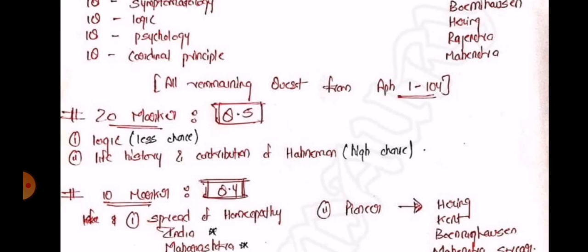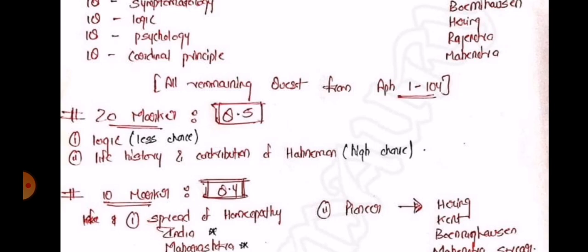आप अच्छी तरीके से लाइफ हिस्ट्री एंड कंट्रीब्यूशन ऑफ हैनेमैन कर लो. इसका भी पूरा एक माइंड मैप मैंने ऑलरेडी चैनल पे अपलोड किया है. आपको वहां से करना हो तो वहां से कर सकते हो, या फिर जैसे भी आपको सूट करे. And for the logic as well, it's already uploaded on my channel. So if you watch that video once, twice or thrice, some or maybe all of the important points to be written in the paper will be there in your mind when you write the examination. So if you haven't studied well till now, you can still cover it. It's not a great deal because clearing the exam strategically is the first and whole purpose of this video series of decoding papers.